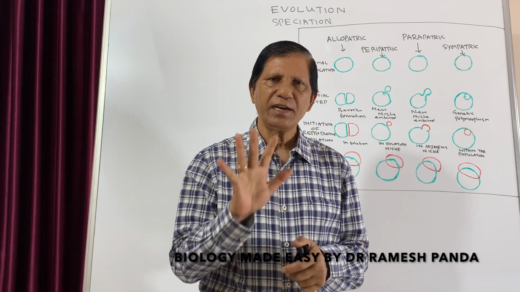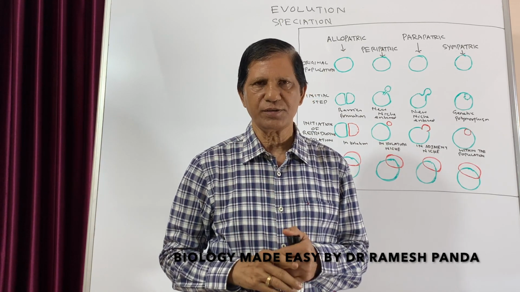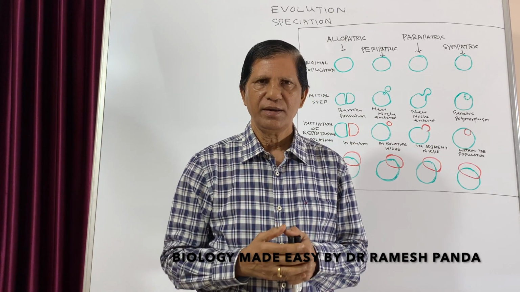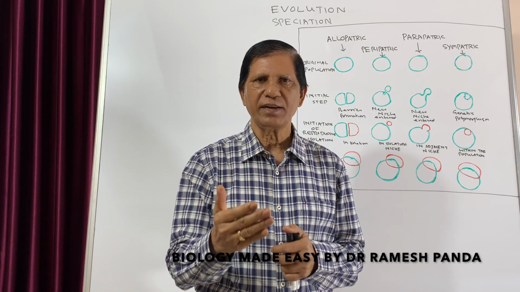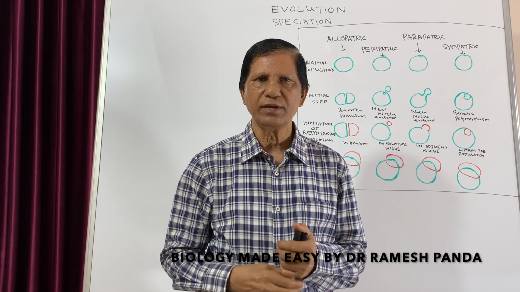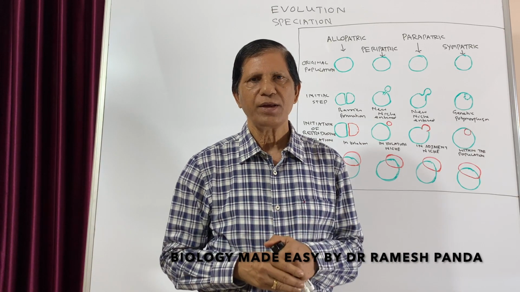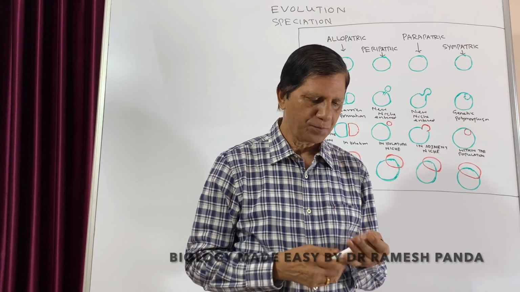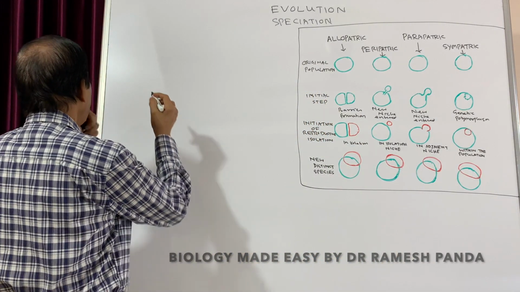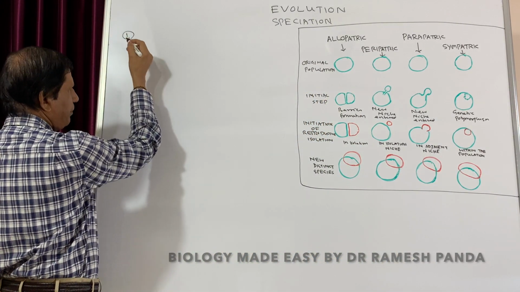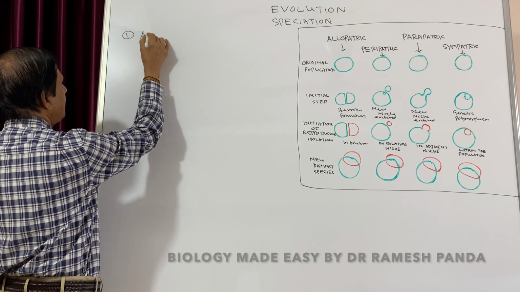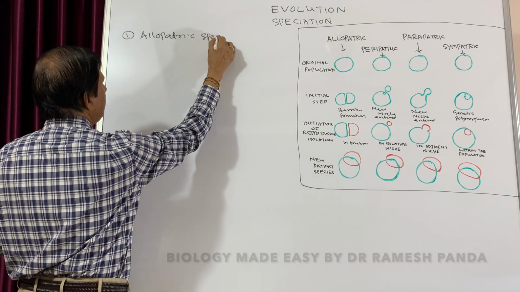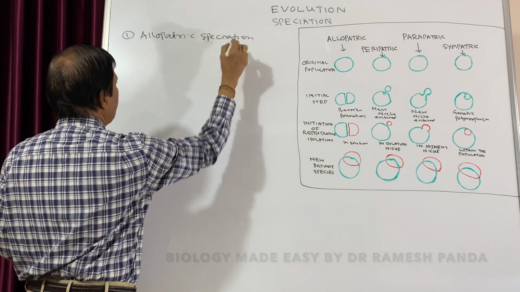For speciation there are 5 different methods. 4 are natural and the 5th one is artificial. That means artificially we can also create a new species, as scientists are doing by hybridization. But 4 are the natural methods, and let us discuss these 4 types. The first one is allopatric speciation. Allopatric speciation, this is the first one.